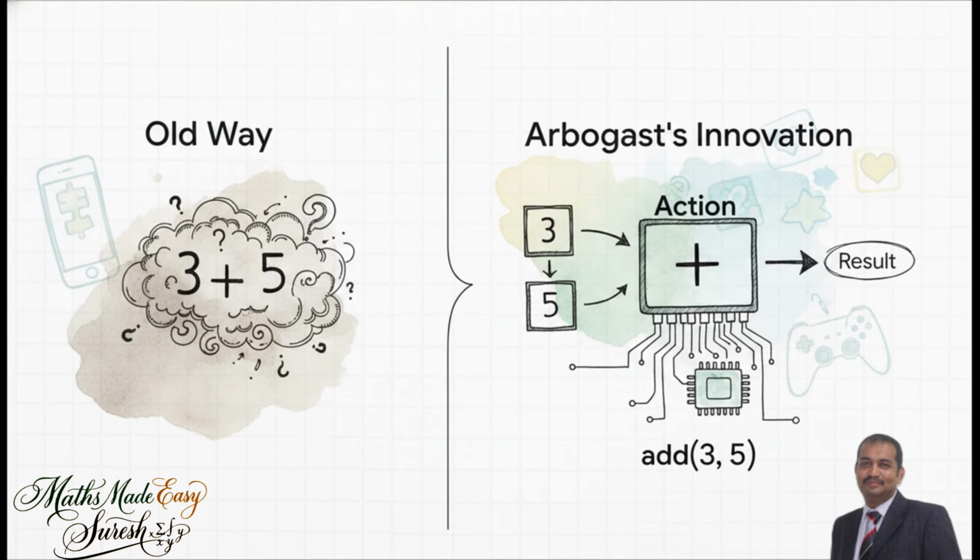Okay, so here's Arbogast's big idea, and it is an absolute game changer. He was the first person to formally separate the action in math, like addition or multiplication, from the numbers themselves. He treated the command as its own thing. This seems so simple to us now, but back then it was revolutionary. It is the fundamental concept behind functions in every single programming language we use today. Every app, every game, every website, it all stands on the shoulders of this one idea.